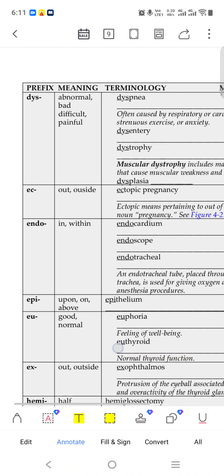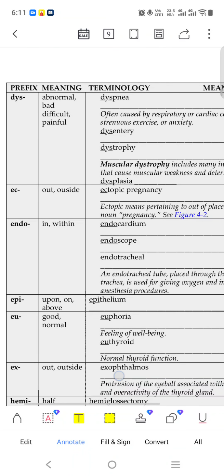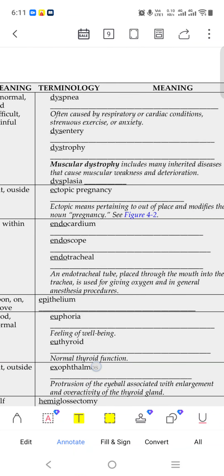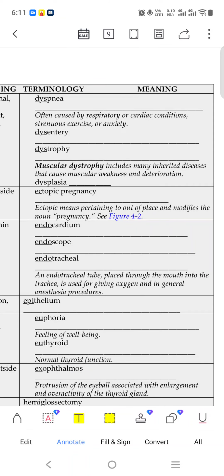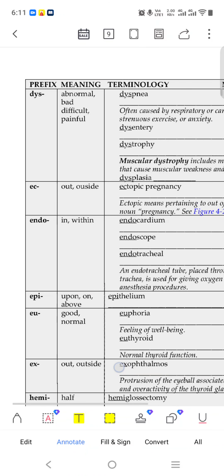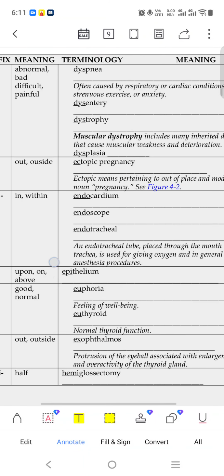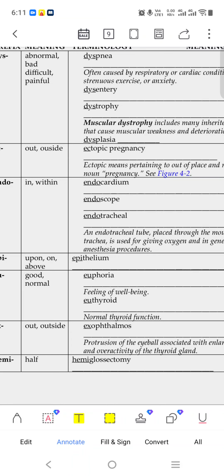Dystrophy. Ec means outside, like ectopic. Ectopic pregnancy means the pregnancy happens in some other place. Ectopic means pertaining to out of place, shifted a little bit aside. Endo means within, like endocardium, within the cardiac heart.